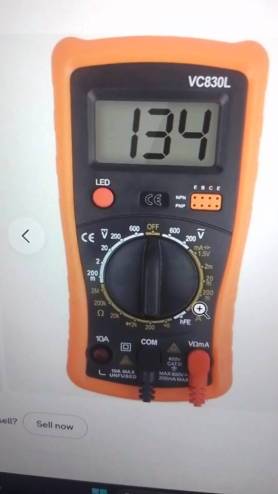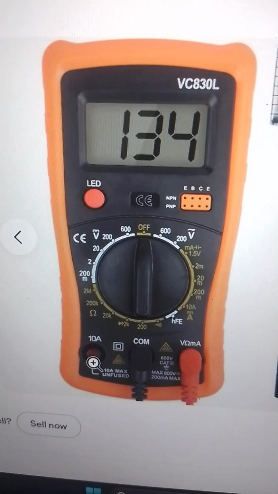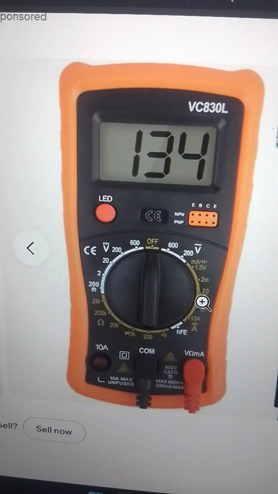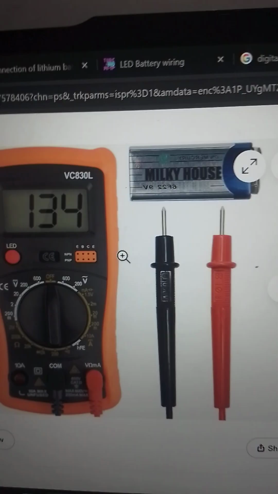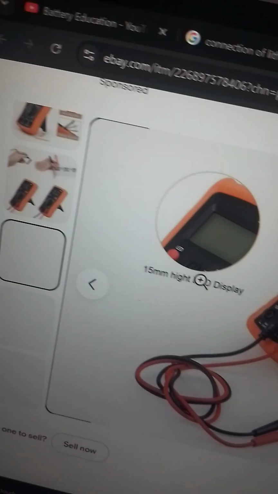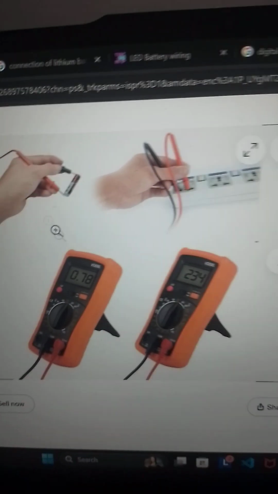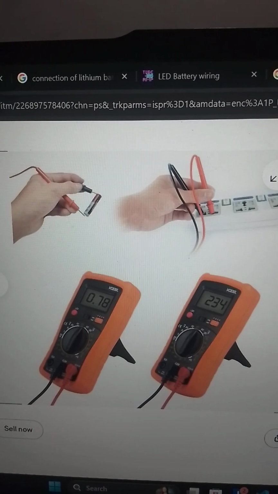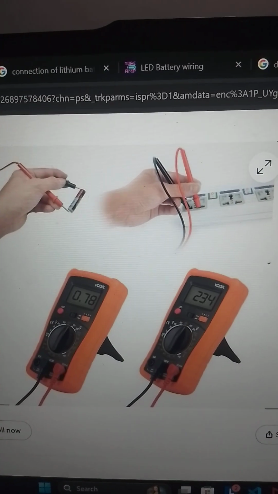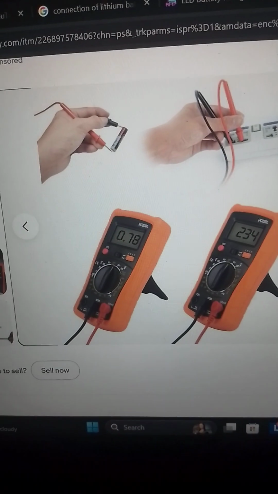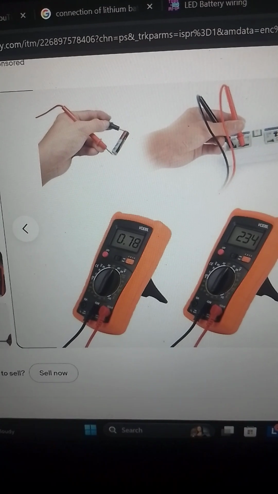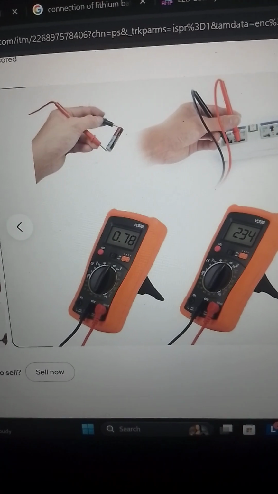If you want to read amps, you bring your probe down here, because this is not a digital clamp meter. If you want to use it to read amps, you need to come down there. I will show you the digital clamp meter later. It is the red cable that you take to the other side you want to read.